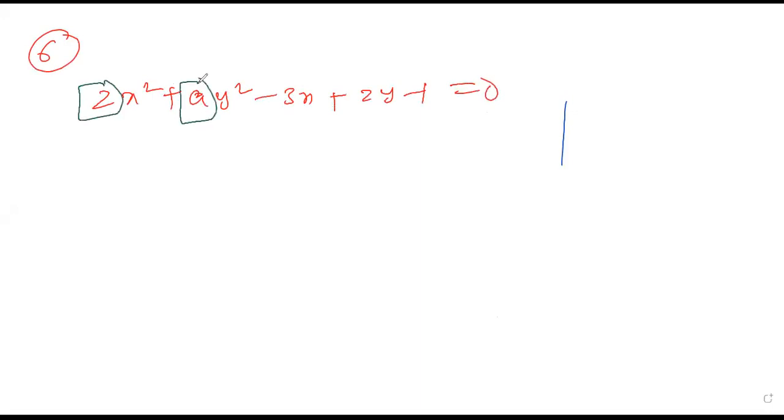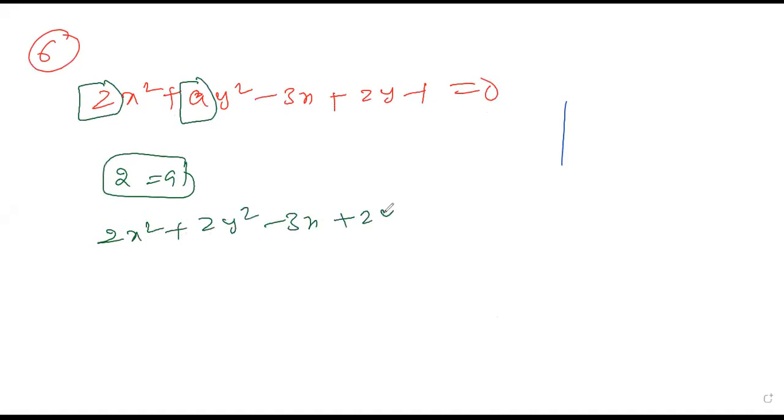I'll try to take the sixth question. Find the value of a, where 2x² + ay² − 3x + 2y − 1 = 0. When finding the value of a, the x² coefficient is equal to the y² coefficient, so a = 2. So I'm writing the answer: 2x² + 2y² − 3x + 2y − 1 = 0.